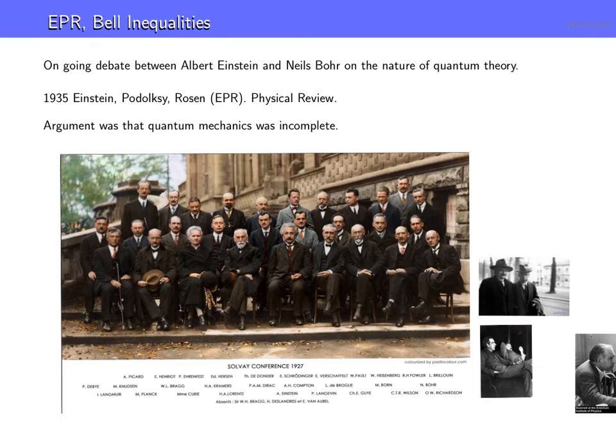But the 1927 one is important for quantum mechanics because it's 2 years after the theory comes out. We have Heisenberg hiding back here, who came up with the theory, and Wolfgang Pauli, another important one, and others. We can see these are some of the biggest names in physics at the time. Of course, we have Einstein sitting right in the middle, Curie here, and so on. And here's Schrödinger.